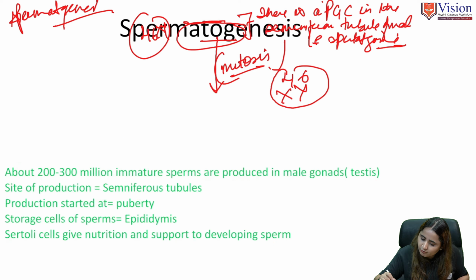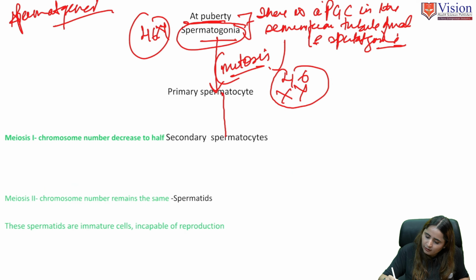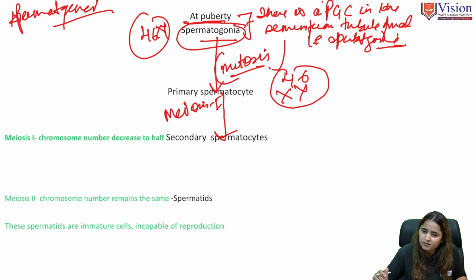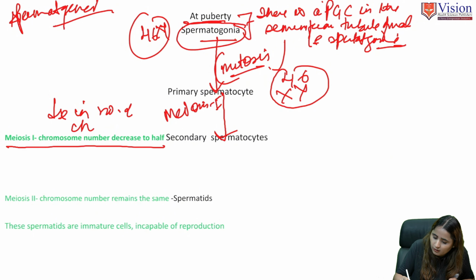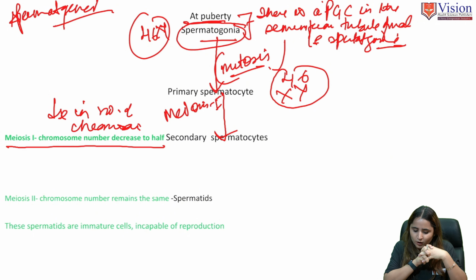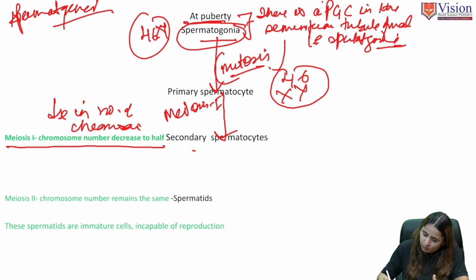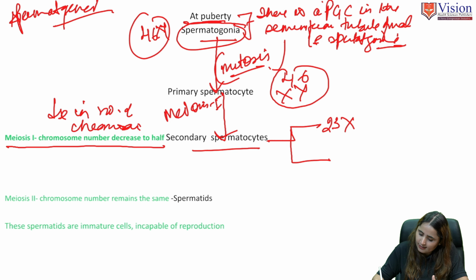Then after the mitosis, meiosis 1 occurs in the spermatocytes. When meiosis 1 occurs, there is a decrease in the number of chromosomes. So it leads to the formation of the secondary spermatocytes, 23X and 23Y.